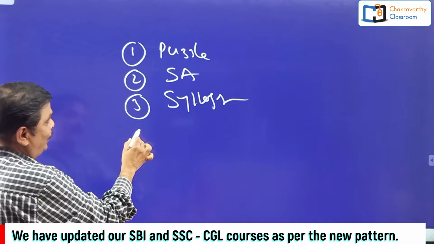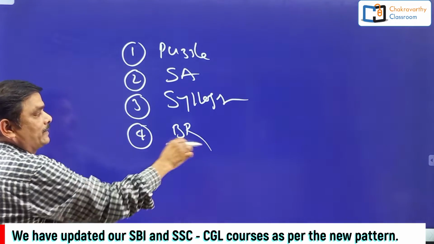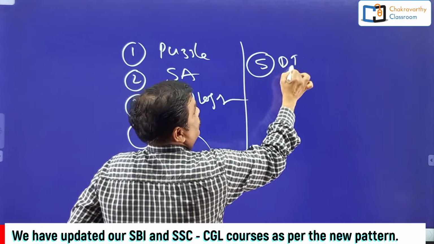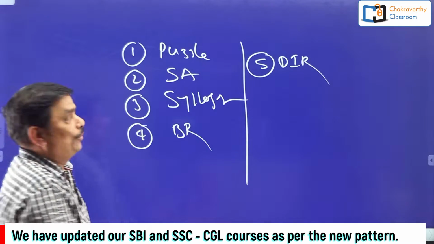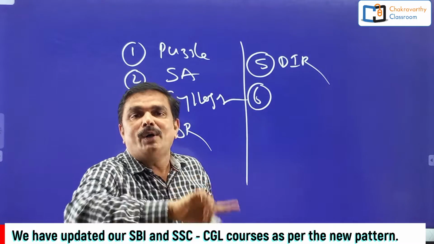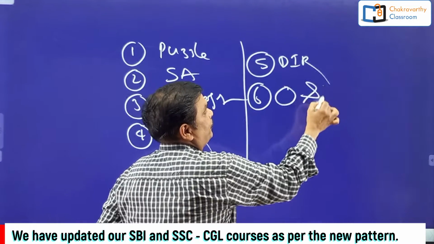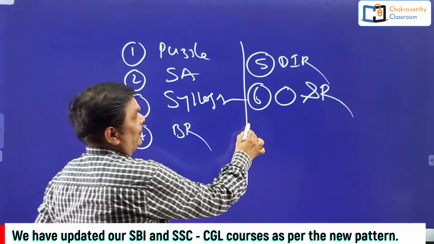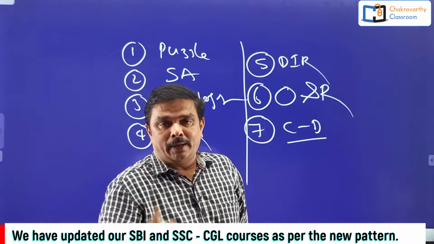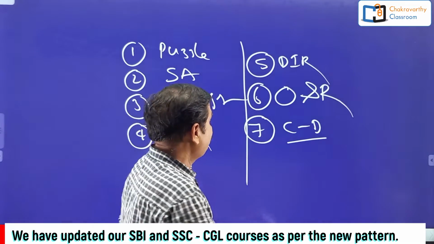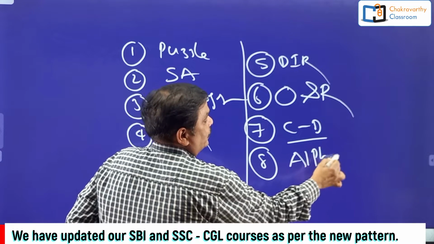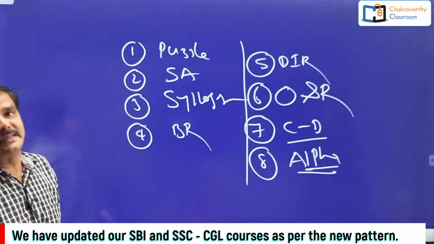Then the next one is blood relations. The fifth one is directions, I am writing DIR. The next one is sequence and ranking, popularly known as order and ranking. Then the next one is coding and decoding. Nowadays they are giving questions from this chapter at prelims level also. Then the last one is miscellaneous questions based on English alphabets with some logic or twist.